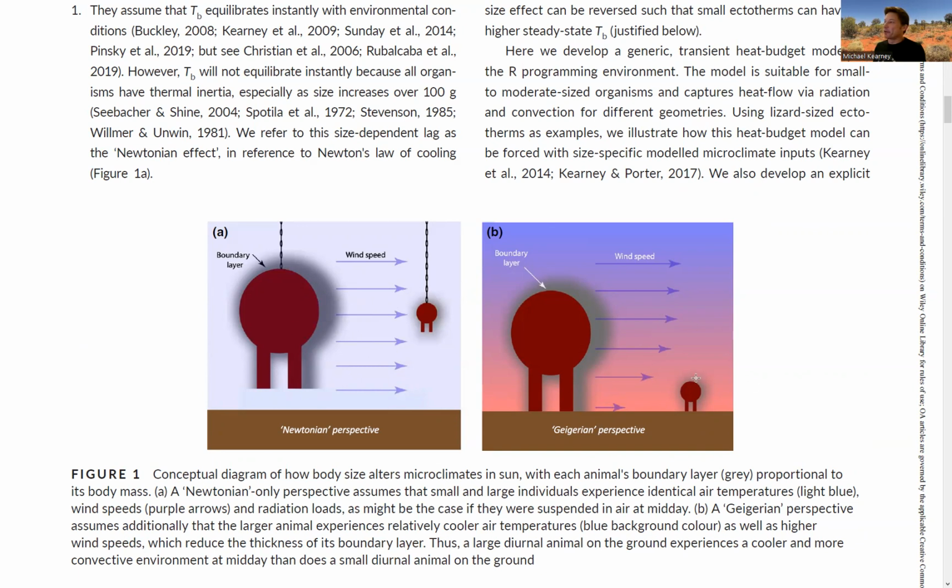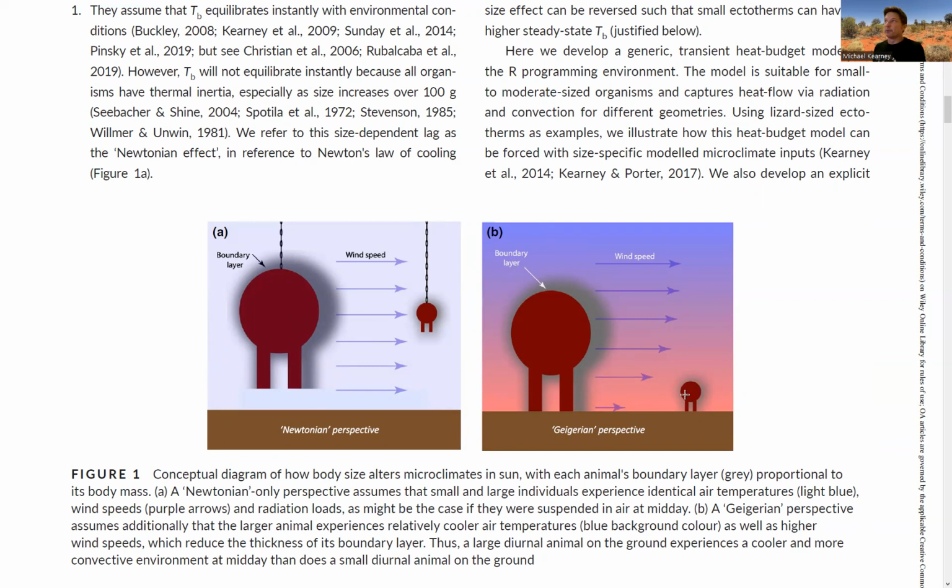But in this diagram on the right, we have a more realistic natural situation where the small animal is closer to the ground. You can see the wind speed is lower as indicated by the arrows, the air temperature higher as indicated by the shading. So it's in a higher temperature environment with a lower wind speed, and even though it's less coupled to radiation, it's actually potentially going to get hotter. So that's what this app is accounting for.